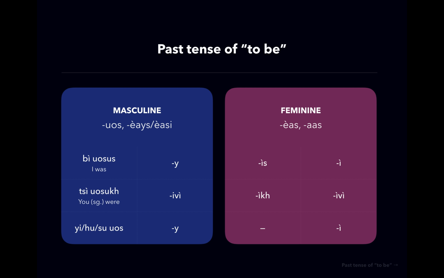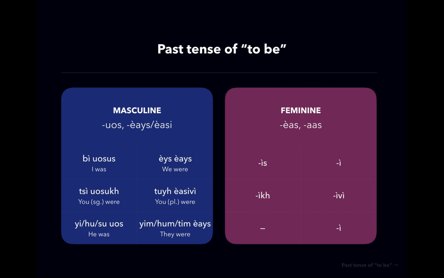Now when we use this plural set of endings, the y, the iv, and the y again, we don't use os, but the stem changes to us rather. So we get us, we were, us. Tui, usv, you were. And finally, yim, hum, dim, us. So the endings for the we form and the they form are similar, they're the same actually. And yim, hum, dim are the plural counterparts for yi, hu, su.